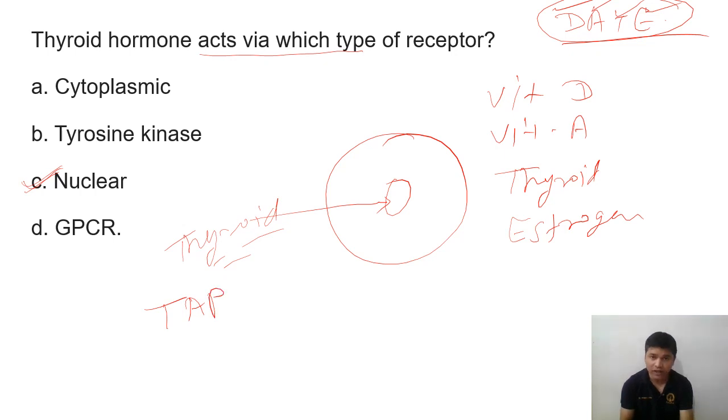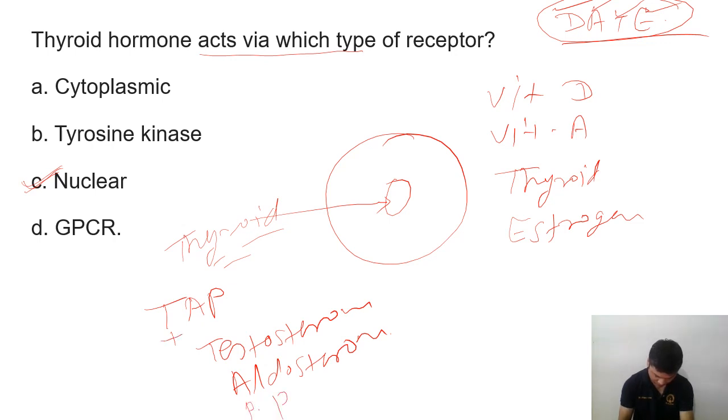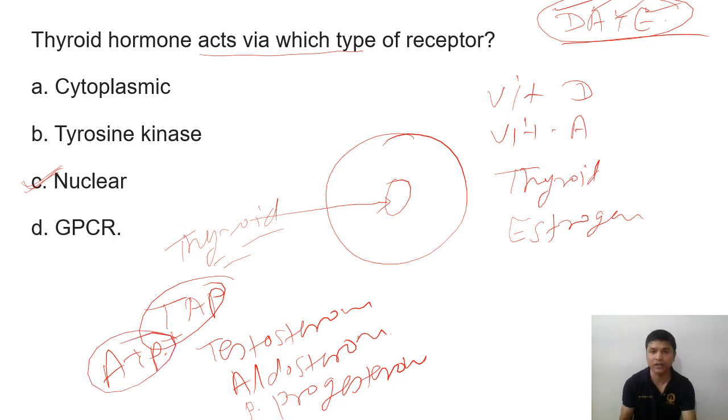TAP means T for testosterone, A for aldosterone, and P for progesterone. So these are the hormones, TAP, or ATP, we can remember it like this. So for the receptor in the cytoplasm, we have testosterone, aldosterone and progesterone.